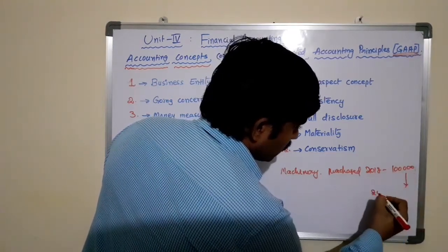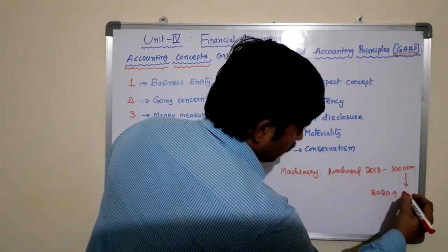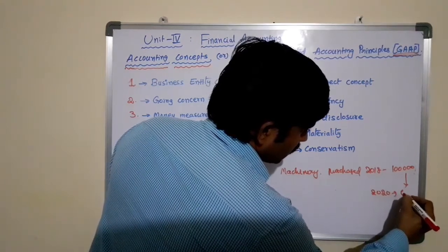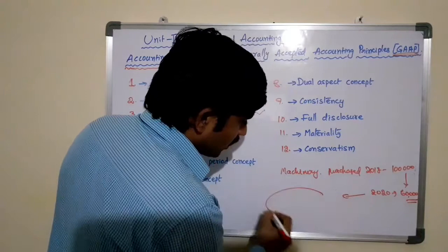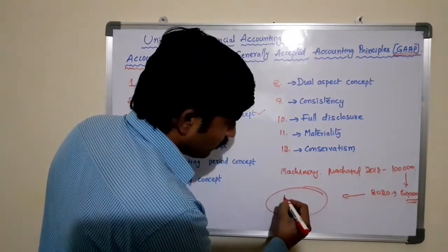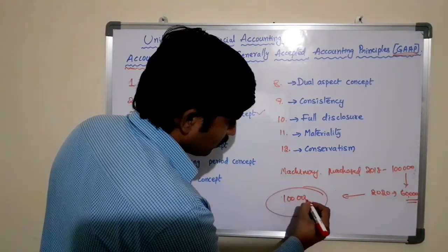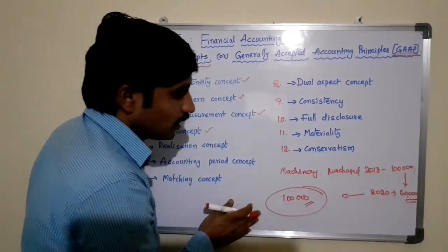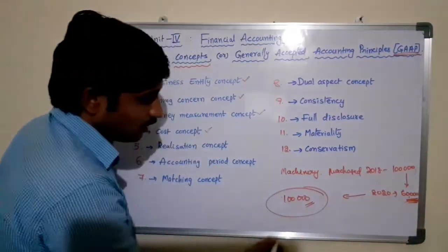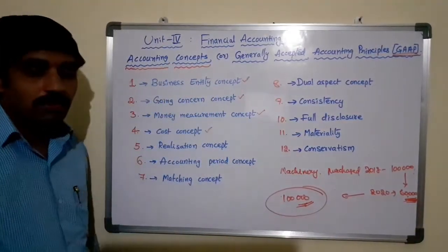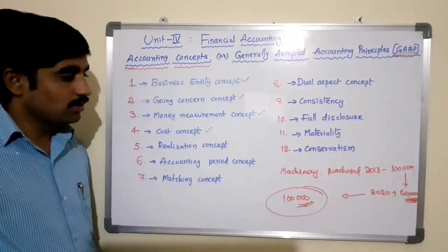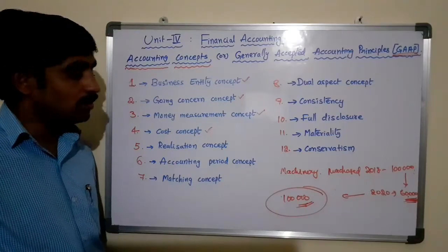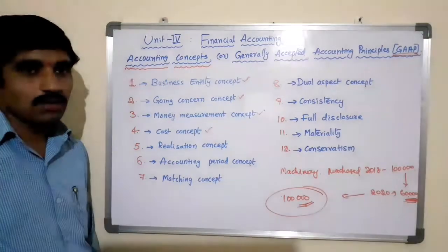Now we are in 2020, the value may have declined to 60,000 after depreciation, but as per the market value, the machinery is worth 1 lakh rupees. So we can record only the cost of the machinery, not based on the value of the asset in the market. So this is one of the important concepts of accounting.